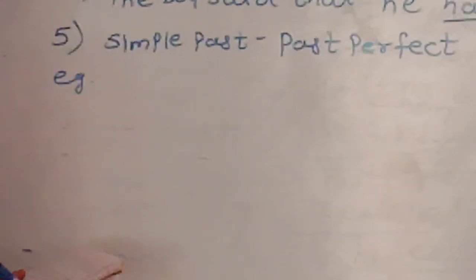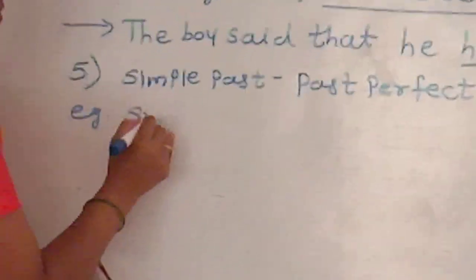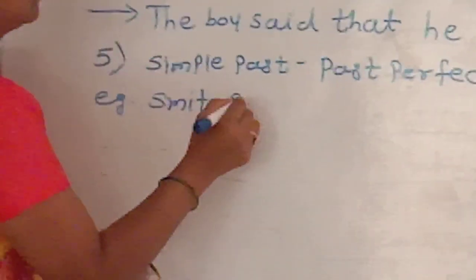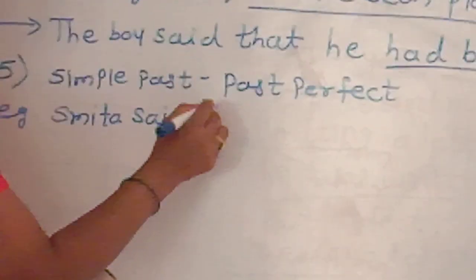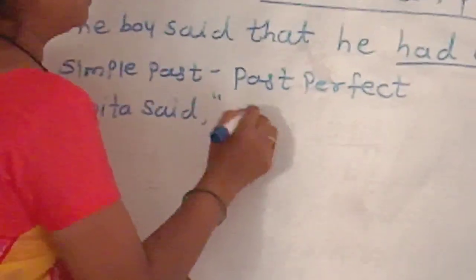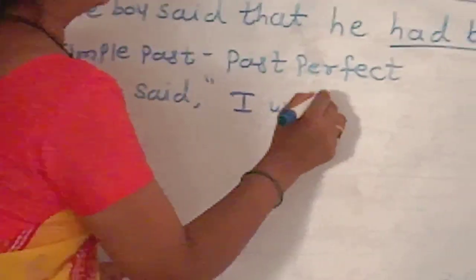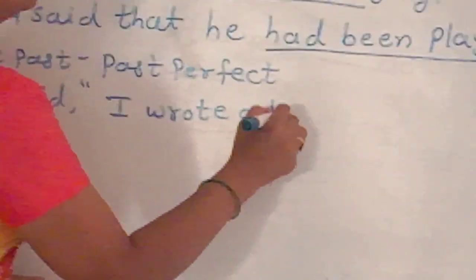Example is, Smita said, into inverted comma, I wrote a letter.